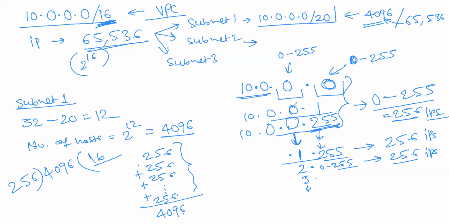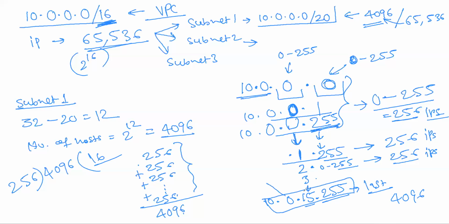But it is starting from 0, right? So the last one will be 15 only. Then the 16 count will be over. So the last IP address is 10.0.15.255. So now the total comes to 4096.